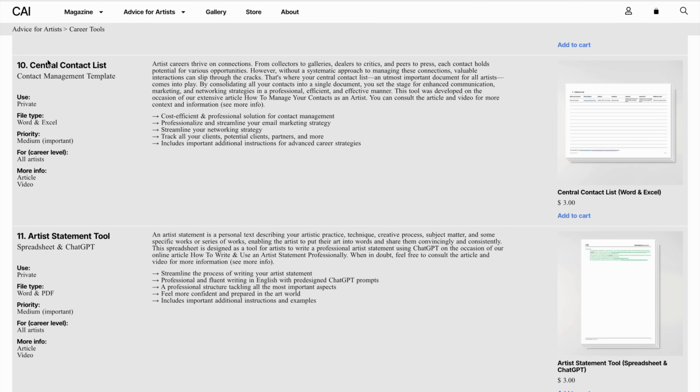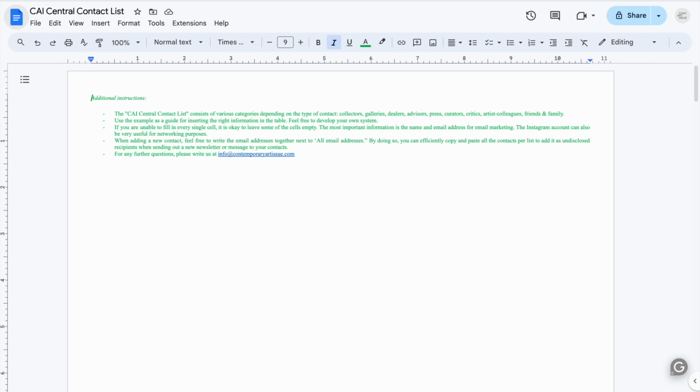Second to last document is an essential contact list. This is also very, very essential, because as an artist, the network is arguably one of the most important things for the rest of your career. You really need to manage your contacts and also be able to find them very quickly if you're doing some email marketing via a newsletter, if you want to network at a certain event, or simply via Instagram, if you want to target your clients to give them that VIP treatment with previews and some updates from the studio. This document is simply essential.